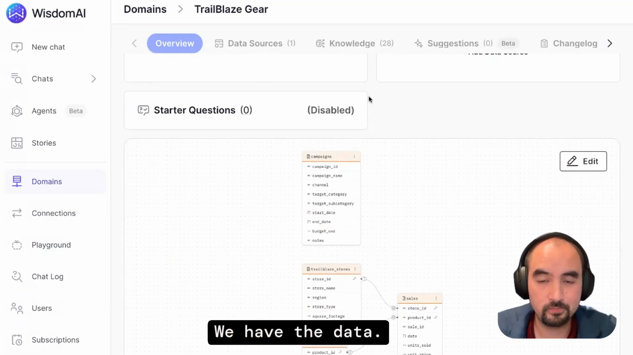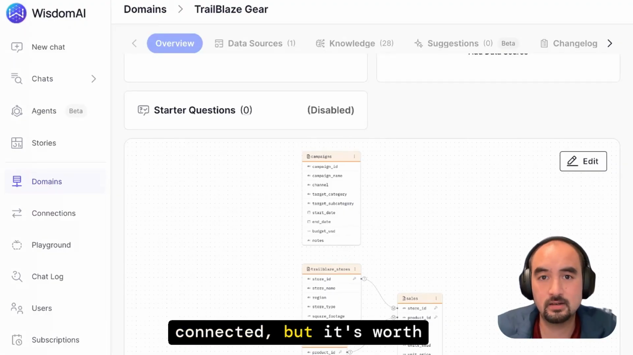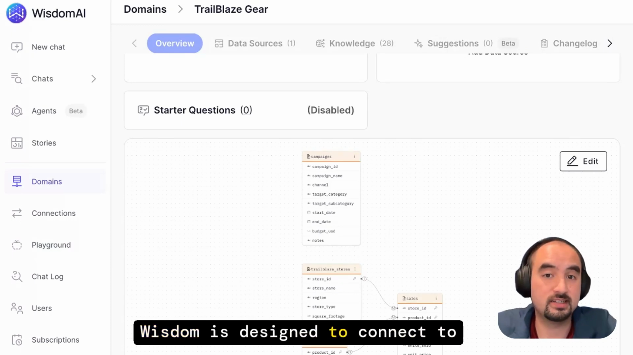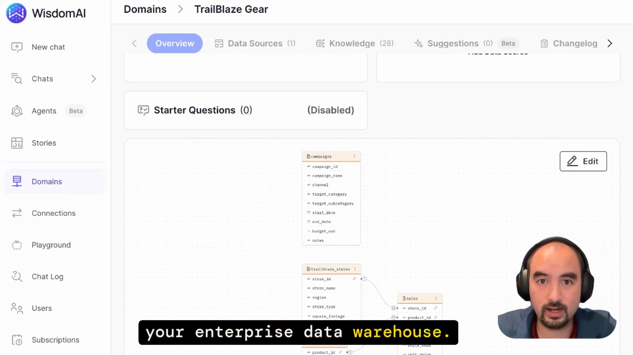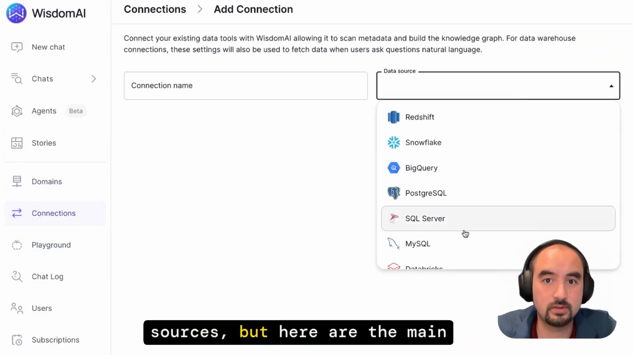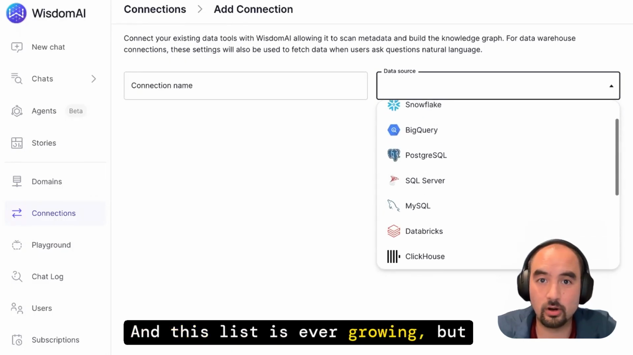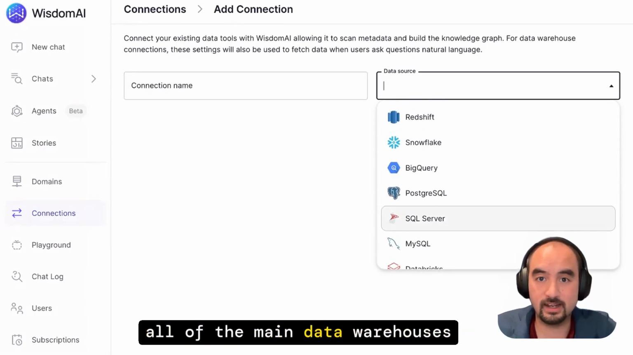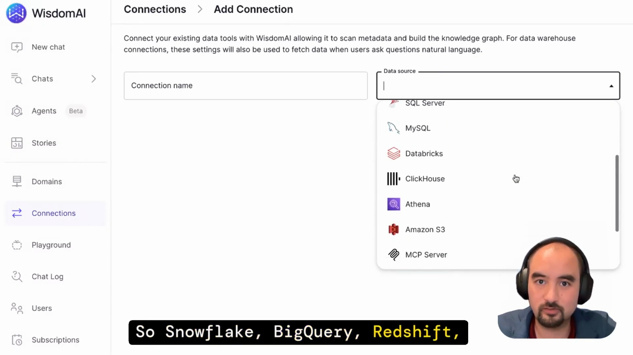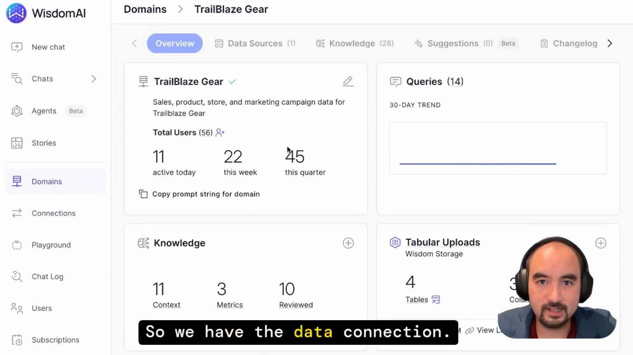So in this domain, we can see we have those things that we mentioned. We have the data. Here we have 4 CSV tables that we've connected, but it's worth mentioning that in production, Wisdom is designed to connect to your enterprise data warehouse. So we can connect to many different sources, but here are the main warehouses that we support. And this list is ever growing, but all of the main data warehouses that you would expect to see are here. So Snowflake, BigQuery, Redshift, Postgres, all of the main connections are there and supported. So we have the data connection.